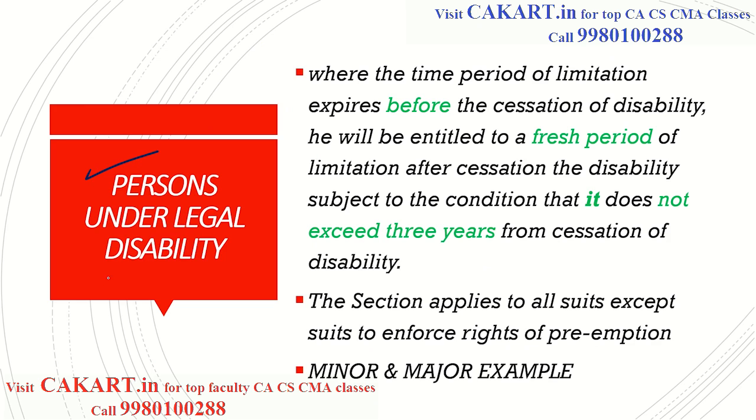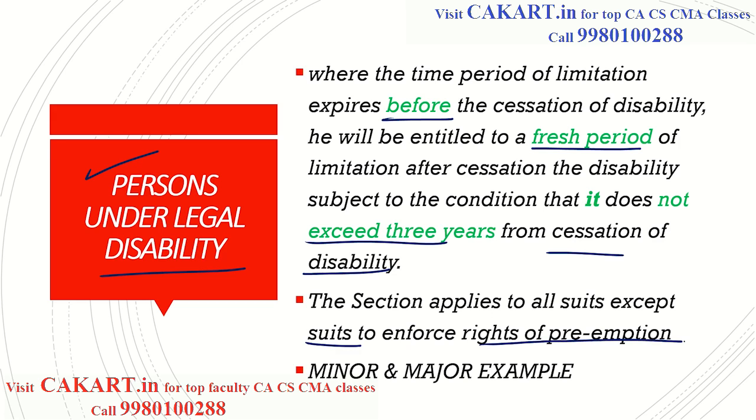Next, we come to the concept of persons under legal disability. What happens to the time limit when there are persons under legal disability? Do they get extension? How does it work? Where the time period of limitation expires before the cessation of the disability, he will be entitled to a fresh period of limitation after cessation of the disability, subject to the condition that it does not exceed 3 years from the cessation of the disability. So this section applies to all the suits except suits to enforce rights of preemption.